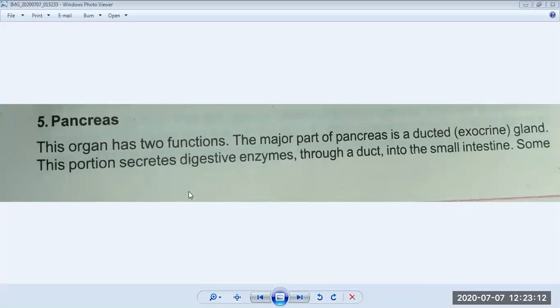We were doing endocrine glands. We started in our previous lecture, and we discussed four glands in our last lecture: pituitary gland, thyroid gland, parathyroid gland, and adrenal glands. Now today we will start the fifth gland, which is the pancreas. This is very important, and it produces many important hormones in our body.